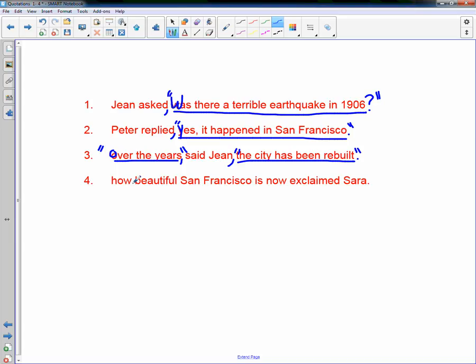How beautiful San Francisco is now, exclaimed Sarah. What is she saying? She's saying, "How beautiful San Francisco is now!" I'm going to capitalize it, and that's an exclamatory sentence, so I'm going to put an exclamation point. I don't need a comma because my exclamation point is replacing my comma, and I put quotes. Okay, let's try some more examples.